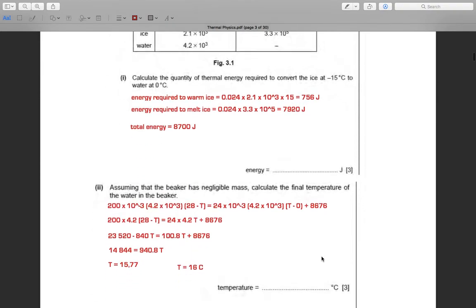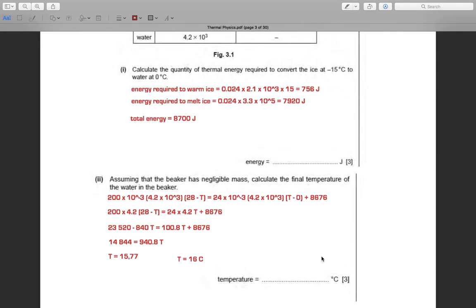Now, assuming that the beaker has negligible mass, calculate the final temperature of the water in the beaker. The beaker receives energy from the ice.